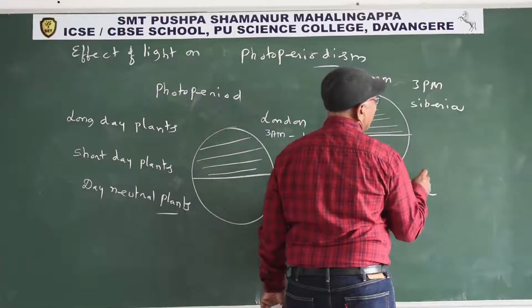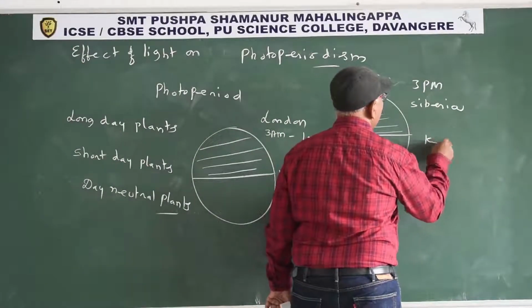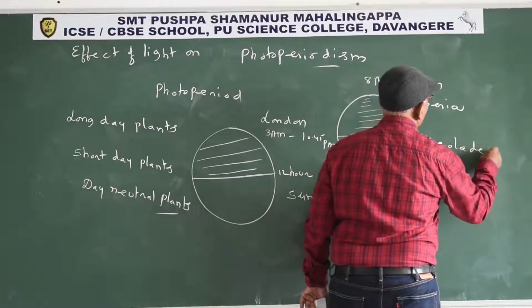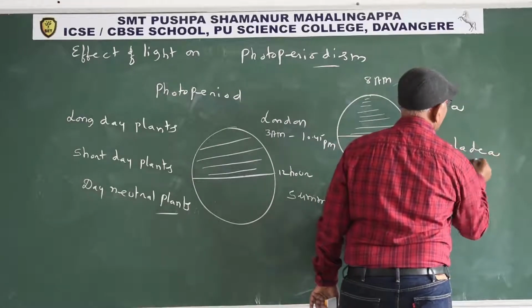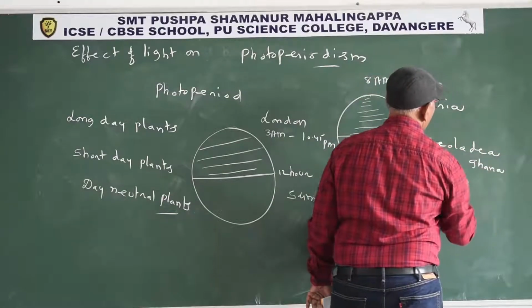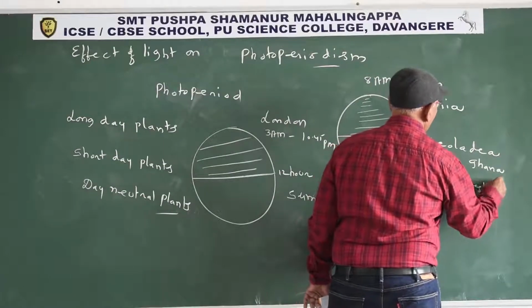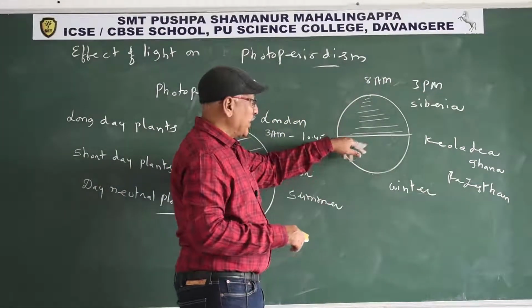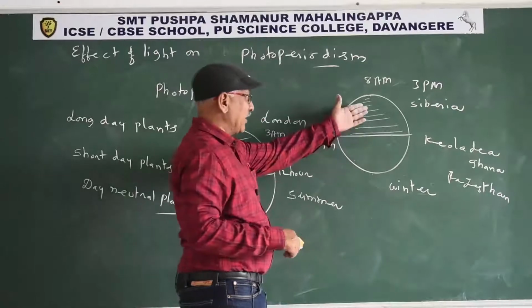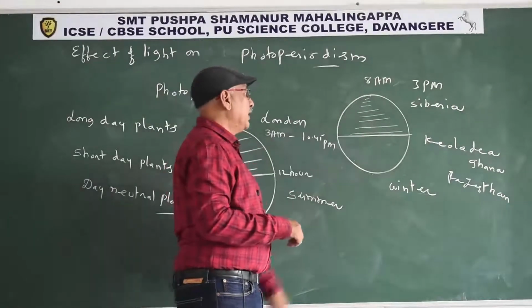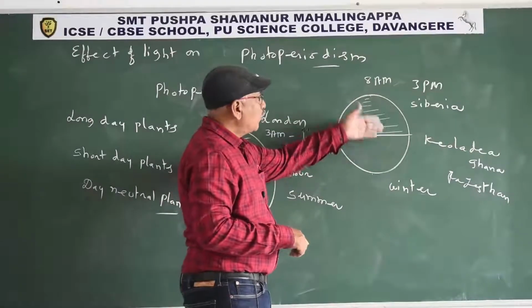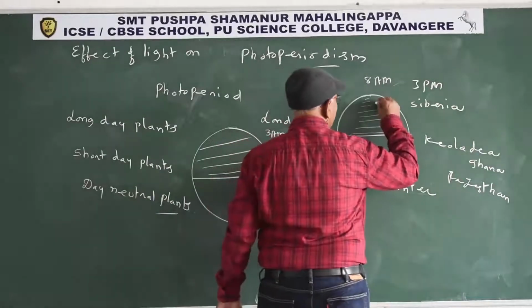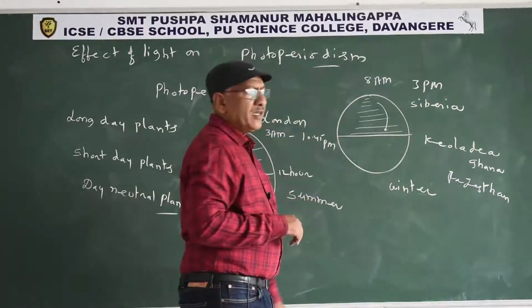So several migratory birds can be seen in Keoladeo Ghana National Park, Rajasthan. Why? The available photoperiod is more in a tropical country. Maybe Siberia has 4 hours, while India has 11 hours. So the photoperiod available in India is more when compared to Siberia. That's why Siberian birds migrate to India.